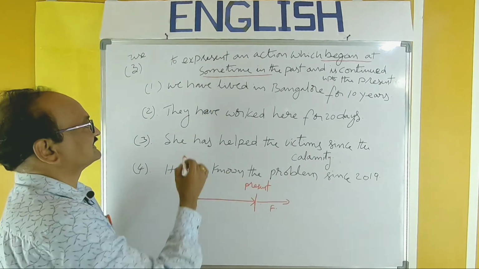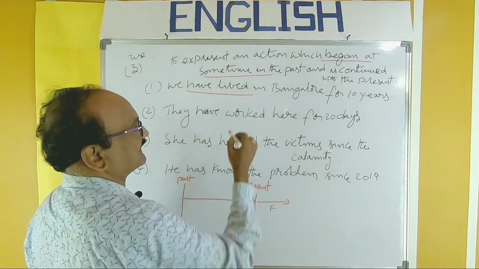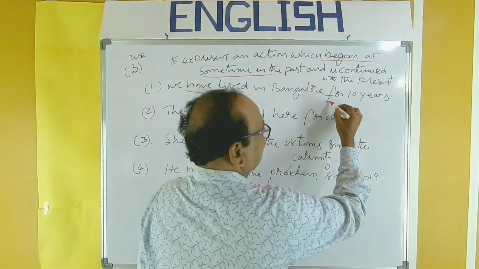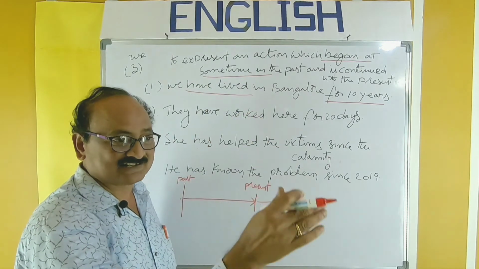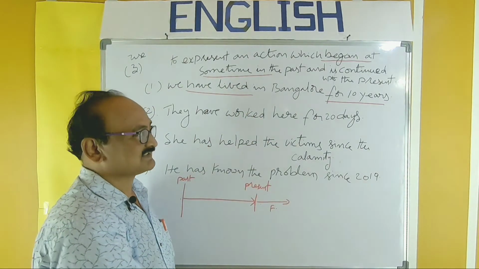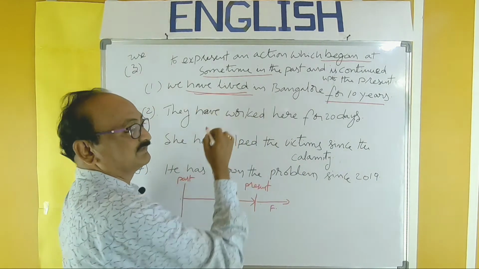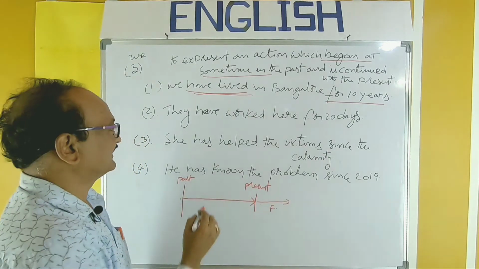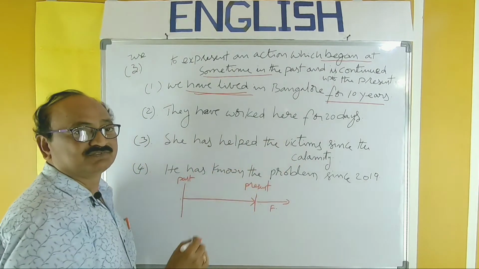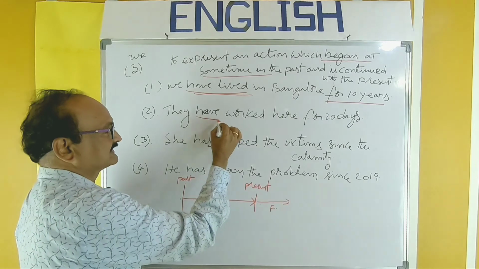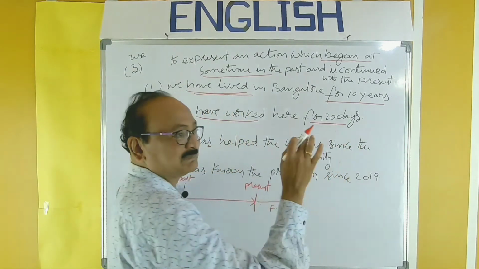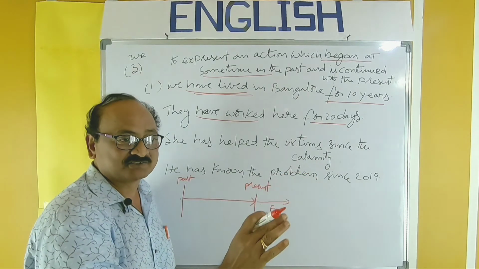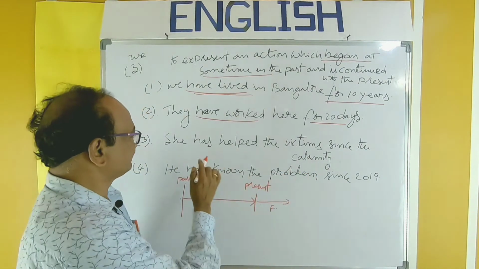Look into the examples. We have lived in Bangalore for 10 years. Action began some 10 years ago and is continued up to this moment. So, have lived, present perfect structure. They have worked here for 20 days. Have worked, present perfect. For 20 days. Action began 20 days ago and is continued up to this moment.